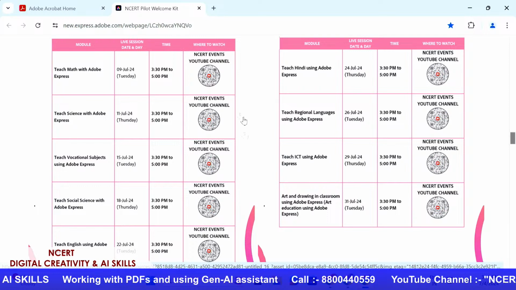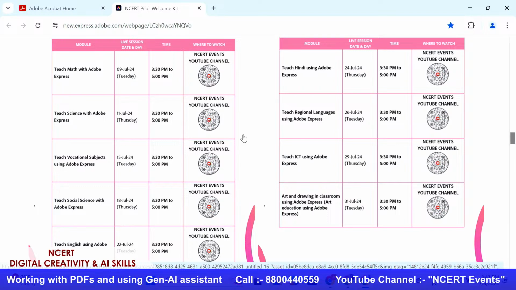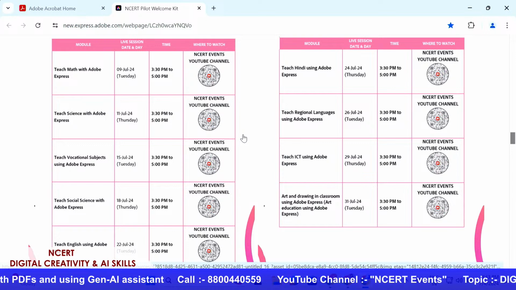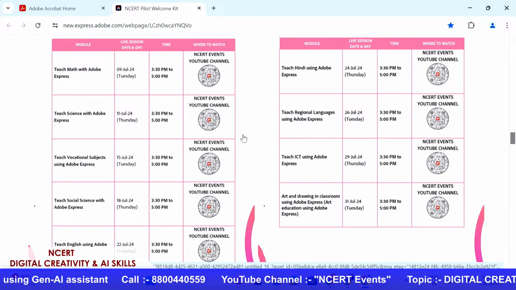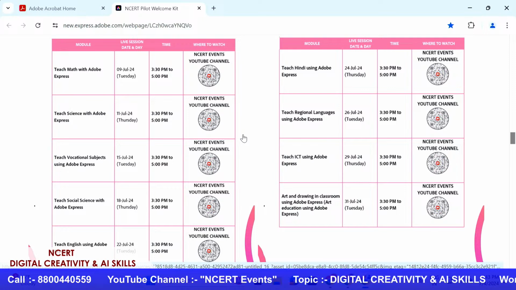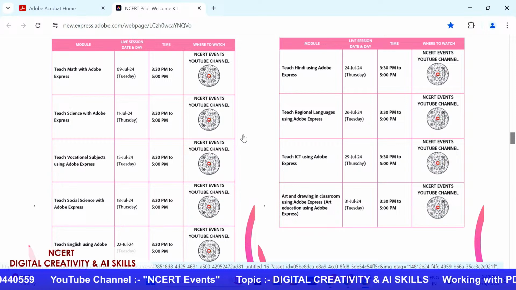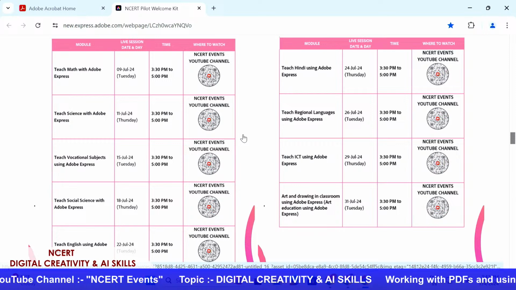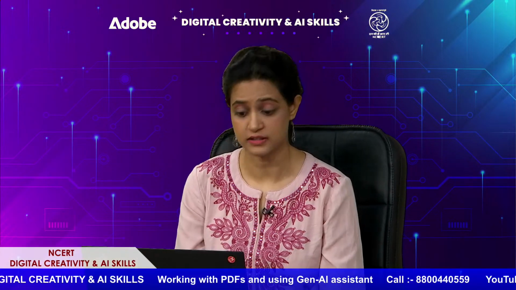So in this welcome kit, you will all be able to take a glimpse of what are the sessions that you need to attend and what are the sessions you will be interested in. And of course, by the end of section B also, we will have a submission project that you need to submit. So yeah, that's about the welcome kit. And I think now with that, we can start and jump on to our session for today. So Harshita, let's begin. Yes, thank you so much, Jasmeet.